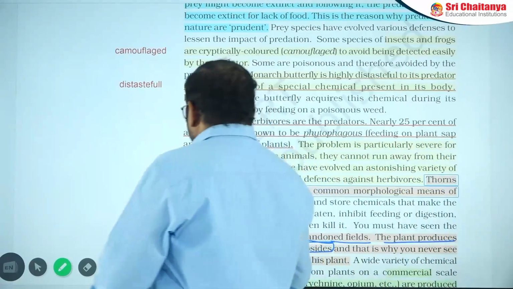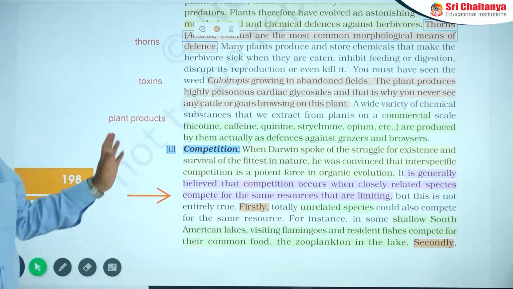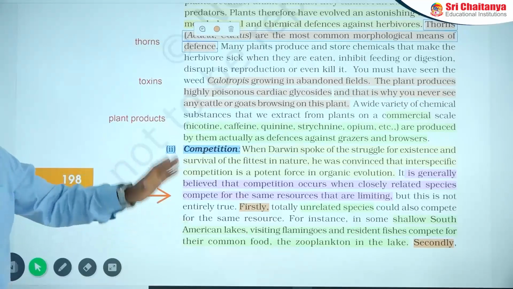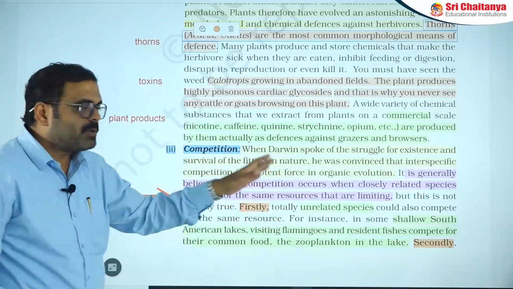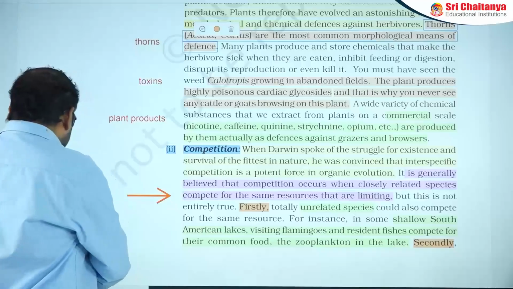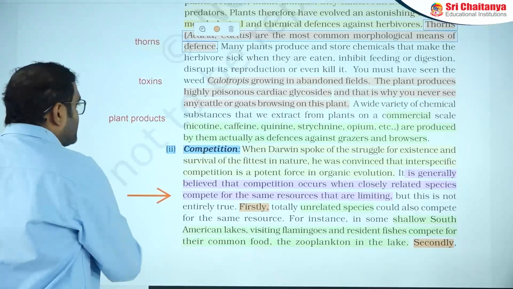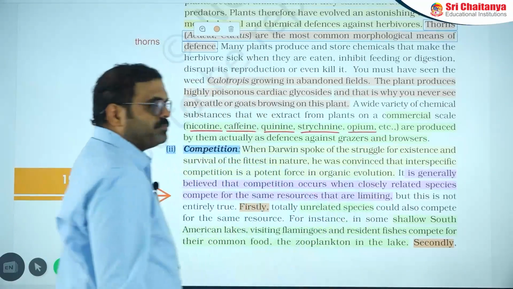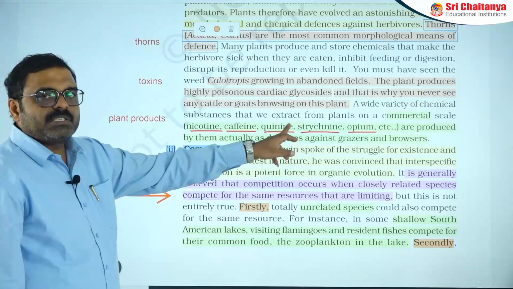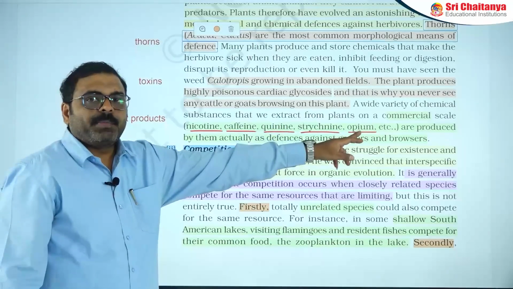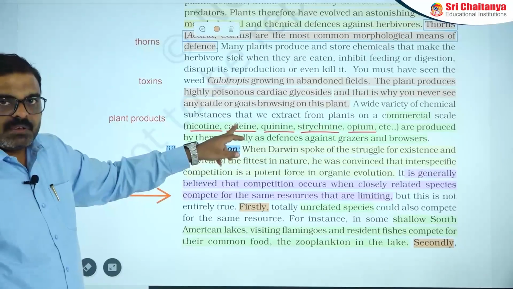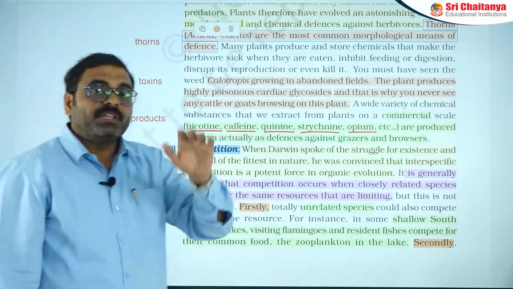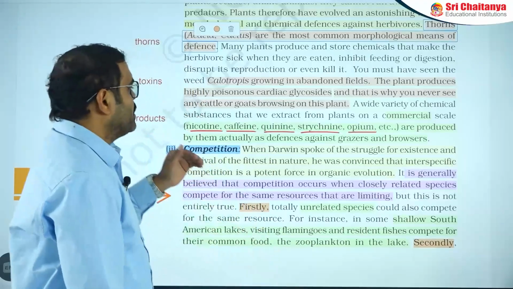In sometimes it can affect the cardiac tissue even. And next point here, some of the plants are producing chemical components which are actually for defense, but we are using them for different purposes on a commercial scale. So some of the plant products which are generally used as defense are known as nicotine, caffeine, quinine, strychnine, opium. Quinine is from the Cinchona officinalis plant, opium from Papaver somniferum, caffeine from the coffee plants, and nicotine from the tobacco. They are actually producing these components for defense from browsers or grazing animals.